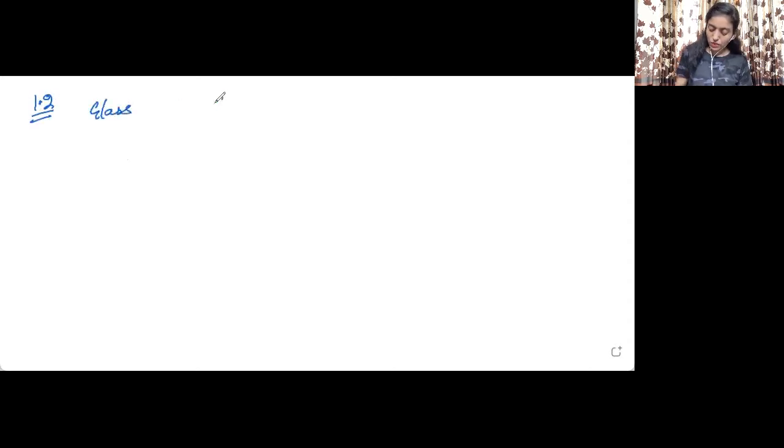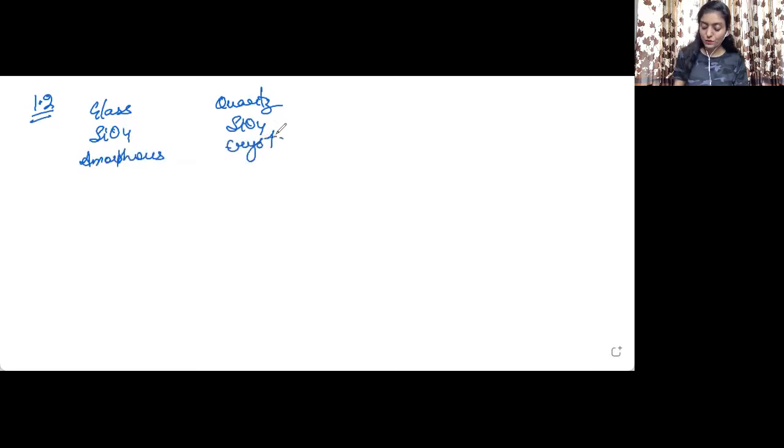Glass is there, quartz is there. Now, if we see the chemical composition, both are made up of SiO4 units, both glass as well as quartz. The difference is glass is amorphous and quartz is crystalline. Hope you understand the difference between amorphous and crystalline solid. That is the reason why I was focusing more on that. Here you can very easily understand.